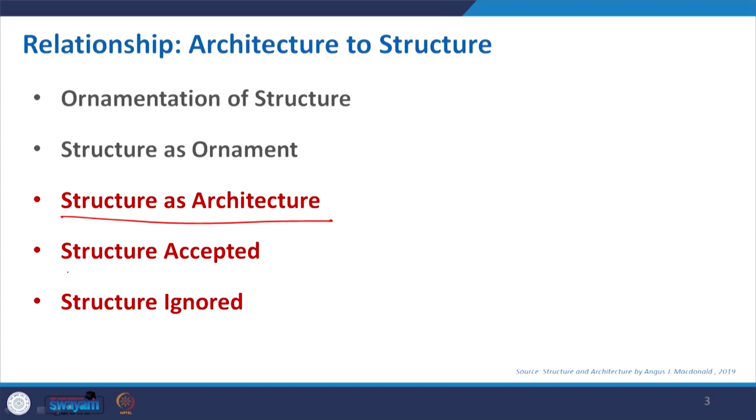So, here we will discuss three concepts: structure as architecture, structure accepted in architecture, and structure ignored in architecture in form making. I already mentioned, but I thought I should clear it out: when we say structure ignored, be sure that there will be no compromise on structural safety, stability and other parameters. But when you look at the building, you will not really think about the typical structural arrangement.